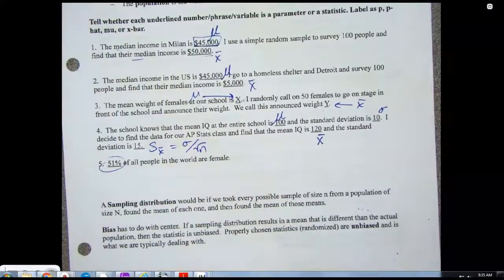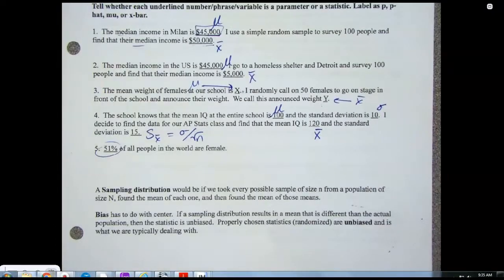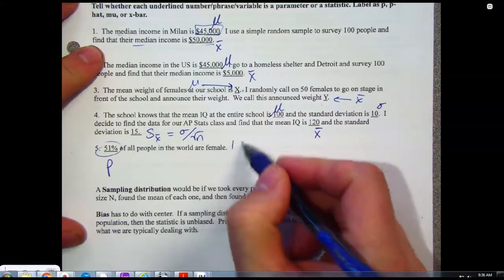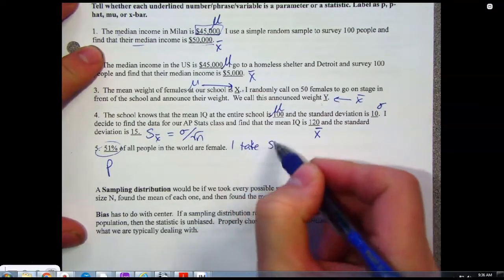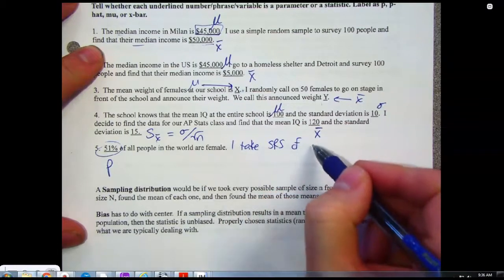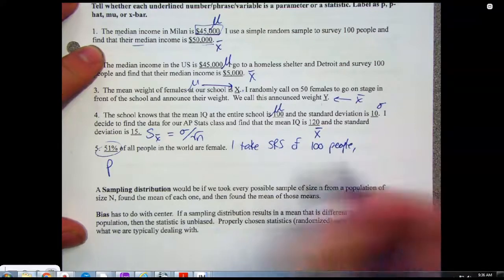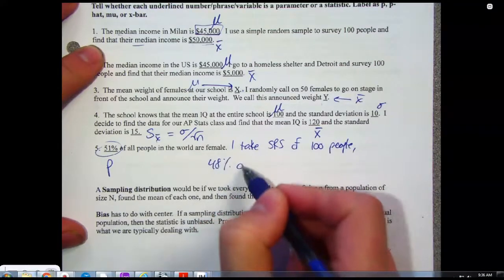51% of all the people in the world are female. What's that? P or P hat? Well, I'm sorry, means or percentages? We just flipped it to proportions, right? So is that P or P hat? That's P. I take a simple random sample of 100 people and find 48% of them are female.